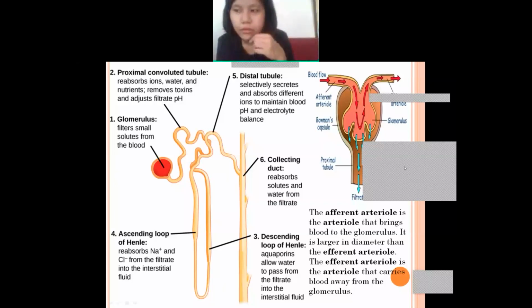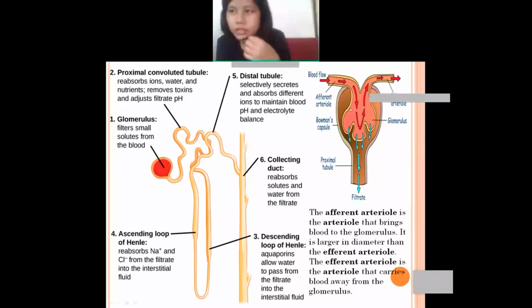Okay, so if we look closer at the glomerulus, so this is the glomerulus. If we look closer, then you will find first the efferent arteriole. So this is the efferent arteriole. Efferent arteriole, the blood comes, and efferent means it goes.